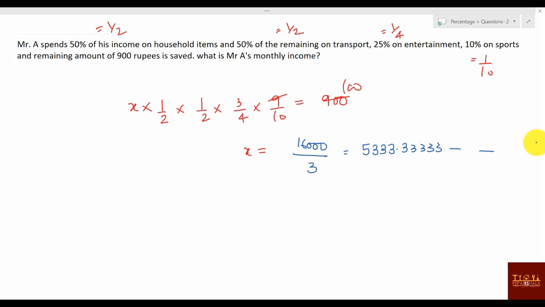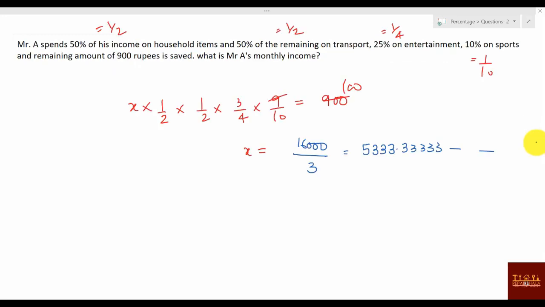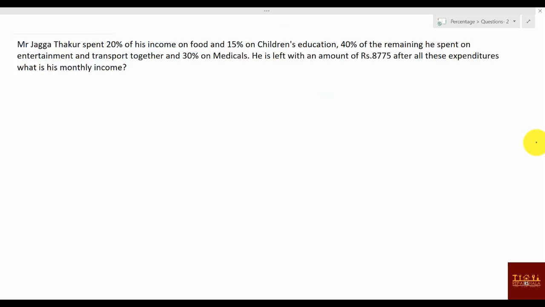So that was his income. I don't know how he is getting this salary. We only get a salary of something like 5,000, 10,000. Okay. Done. This one. Mr. Jagat Thakur spent 20% of his income on food, 15% on children's education.